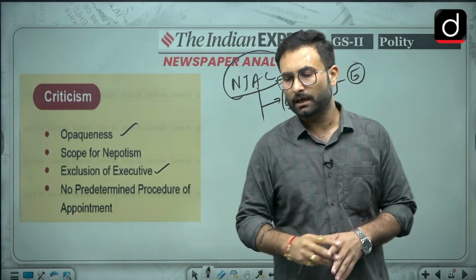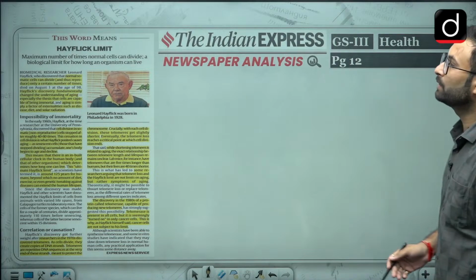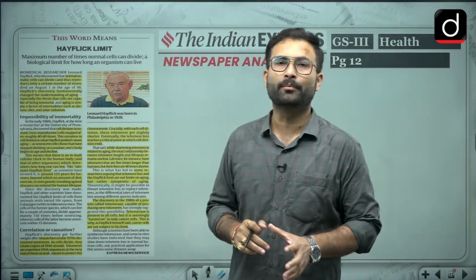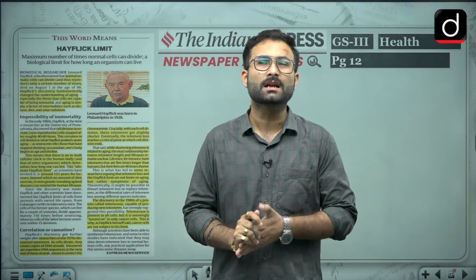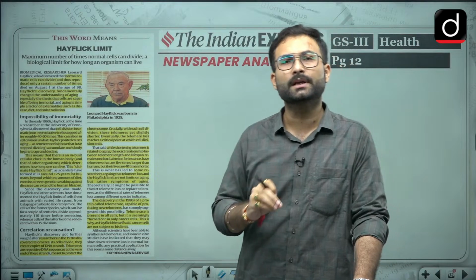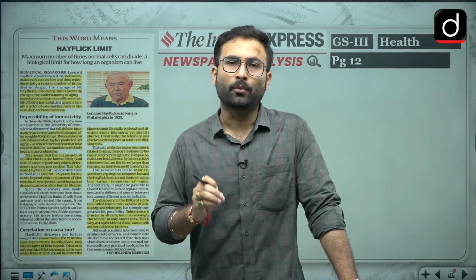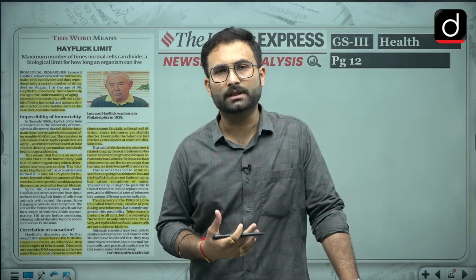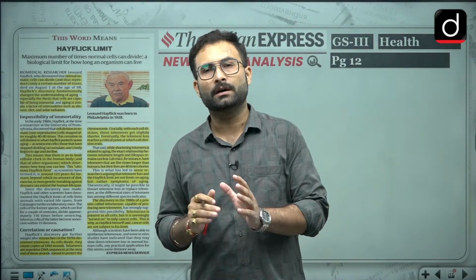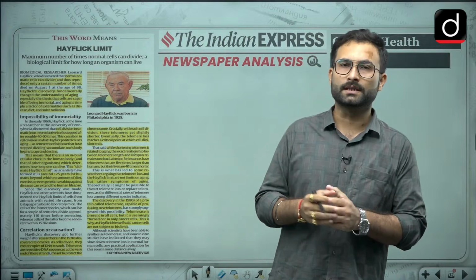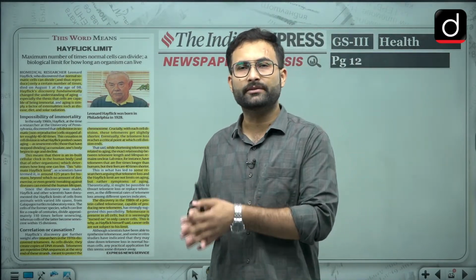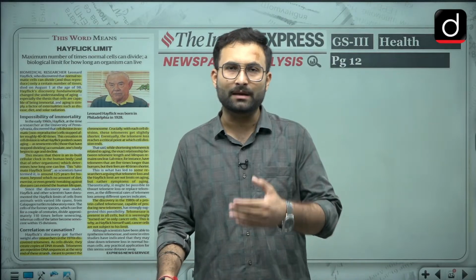Now we can move to the next article, which is related to the Hayflick limit. For your exam's point of view, you don't have to go much deep into this particular discussion, but you should know what they are talking about. When we talk about the Hayflick limit, it was understood that the body has its own rhythm or clock, and there is a certain age till where the cells inside the body will regenerate themselves. Okay, and that is the time when the cells stop regenerating themselves. You can understand that that is the time you will start aging.